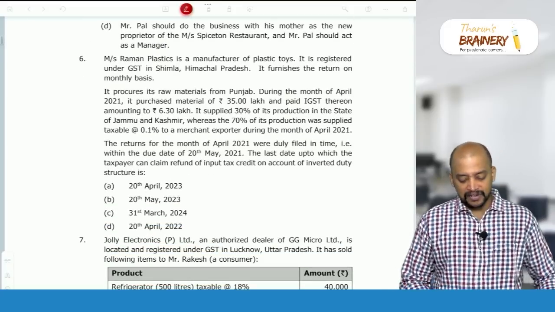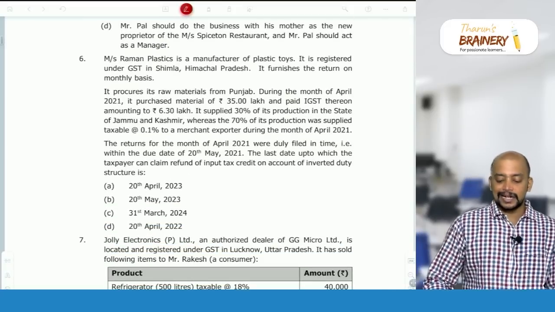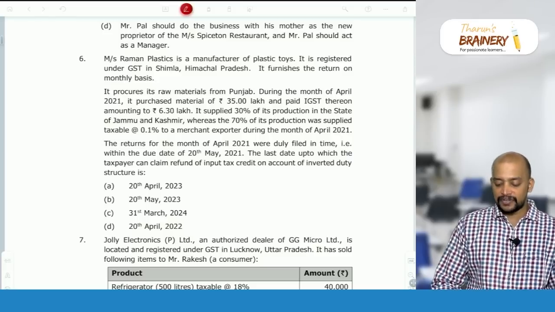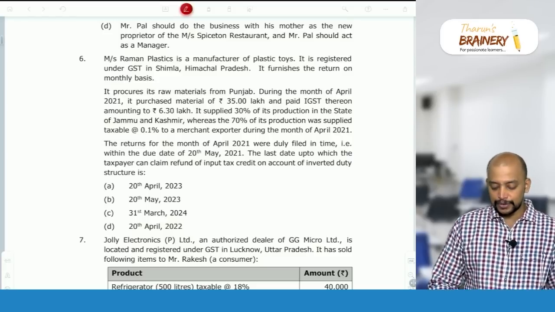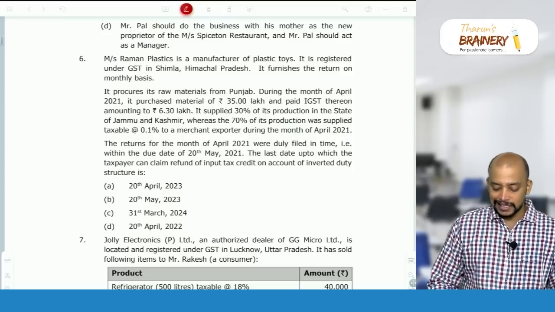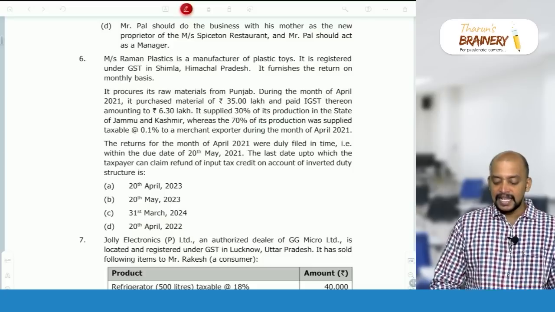Then number 6, Messrs. Raman Plastics is a manufacturer of plastic toys. It is registered under GST in Shimla, Himachal Pradesh. It furnishes the return on a monthly basis. It procures its raw material from Punjab. During the month of April 2021, it purchased material of 35 lakhs and paid IGST thereon amounting to 6.3 lakhs.